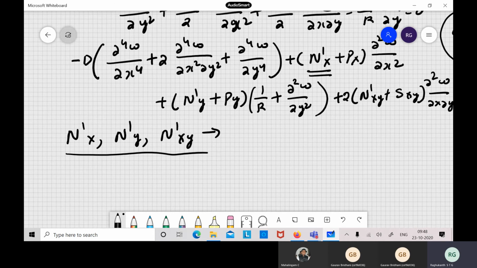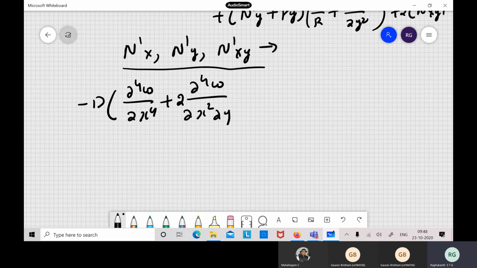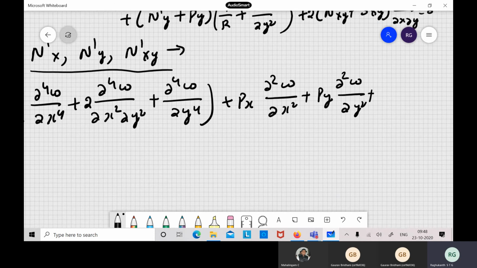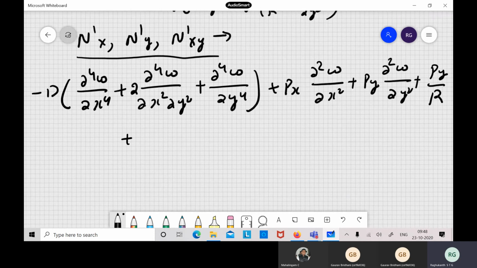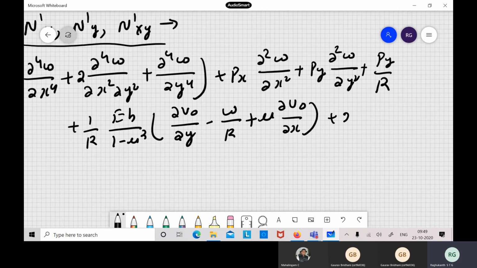And if you neglect this curvature, sometimes one can also write this equation as minus D ∂⁴w/∂x⁴ plus 2 ∂⁴w/∂x²∂y² plus ∂⁴w/∂y⁴, plus Px ∂²w/∂x² plus Py, plus 1/r, so Eh/(1 minus mu square), ∂v0/∂y minus w/r plus mu ∂u0/∂x, plus 2 times Sxy ∂²w/∂x∂y. Some terms can be ignored because of the higher orders and other things.